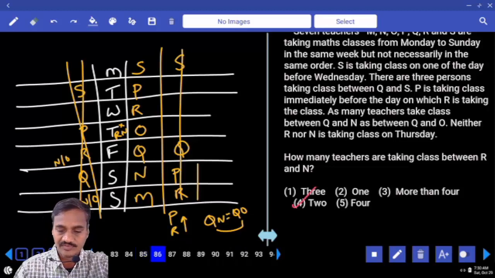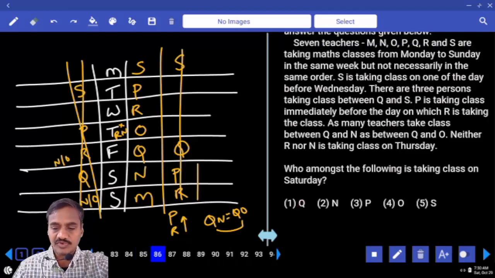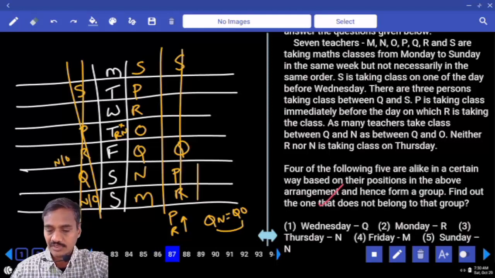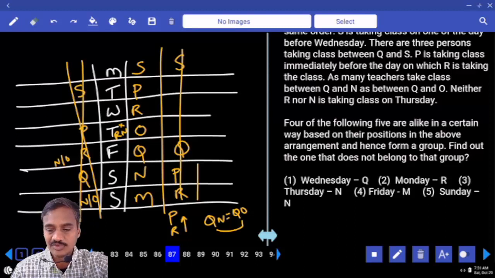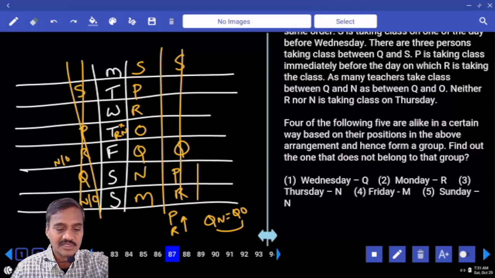Choice for 85. And 86, who among the following is taking classes on Saturday? That is N, choice 2. And 87, four out of the following means odd one out. Wednesday and Q, there is exactly 1 person. Monday and R, 1 person. Thursday and N, there is exactly 1 person. Friday and M, there is exactly 1 person. Sunday and N, they are adjacent to each other. Choice 5 is the odd one.